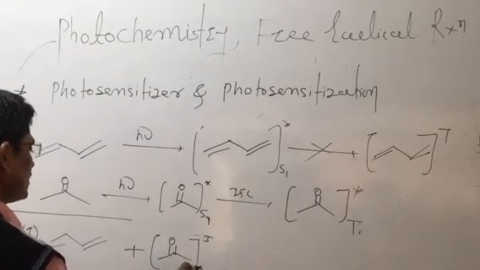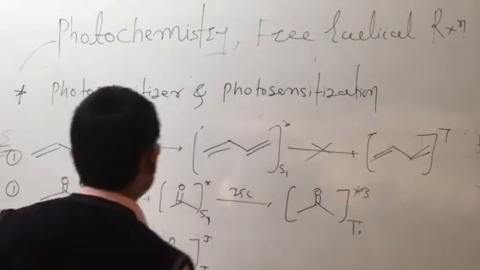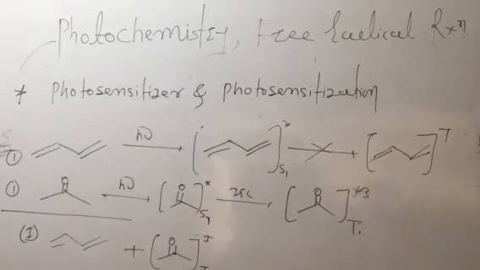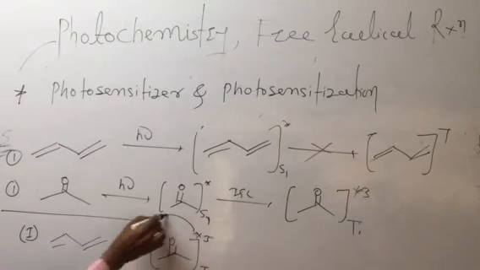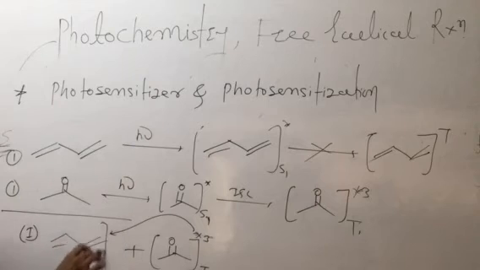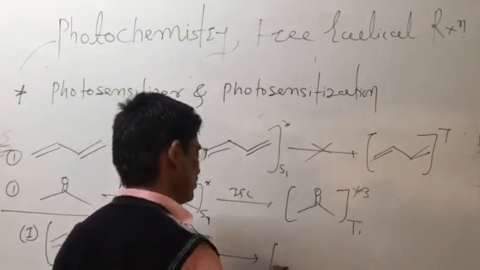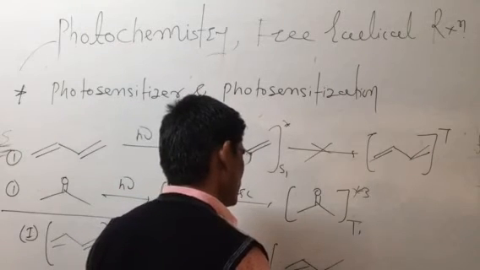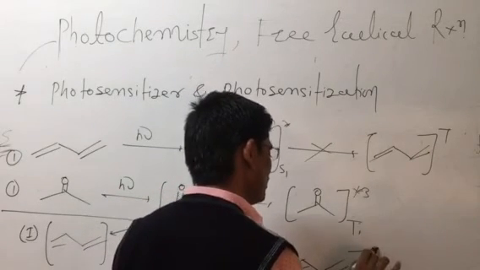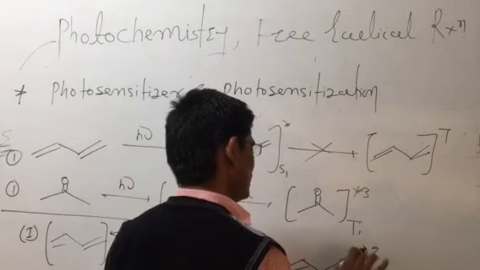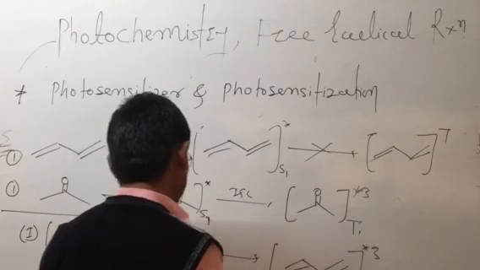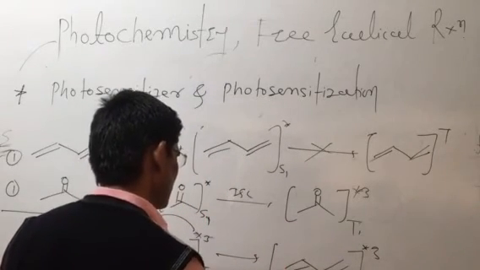These molecules have more energy and give energy to the 1,3-butadiene, and it converts into the triplet state, and the carbonyl becomes again the ground state.